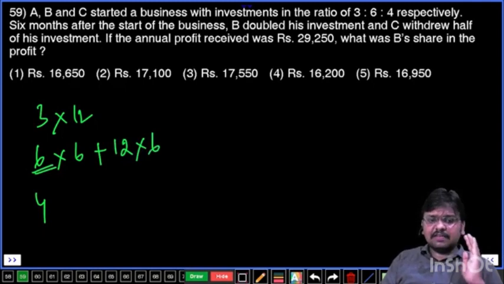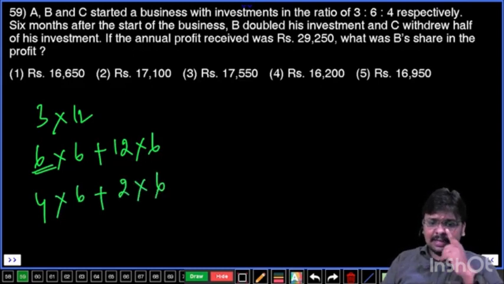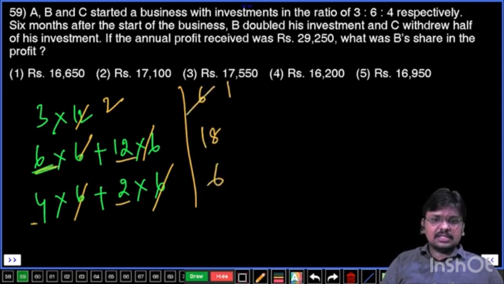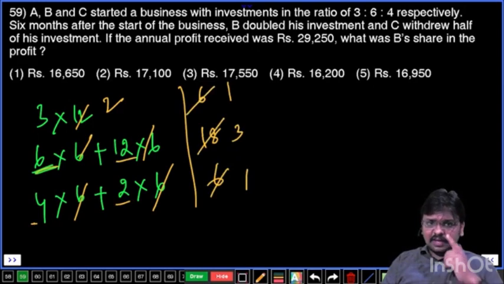And now C withdrew half of his initial investment. His initial investment is there for 6 months, and withdrawing half means that is 2 parts, and that will be there for the remaining 6 months. Now let's cancel here. Let's go with 6 2 times. Now the profit share ratio is 3 twos are 6, 6 plus 12, that is 18, and 4 plus 2, that is 6. Now 6 ones are 6, 6 threes are 18, and 6 ones are 6. The ratio is 1 is to 3 is to 1, that is 5 parts.